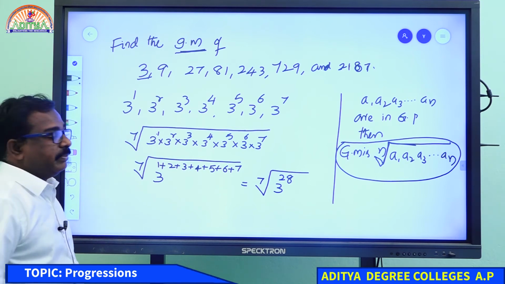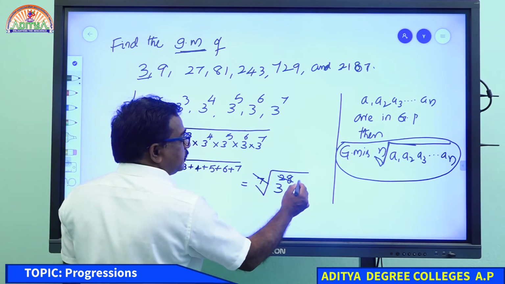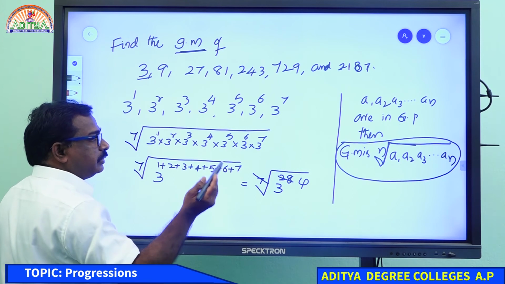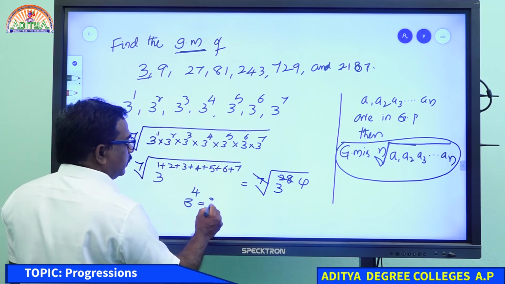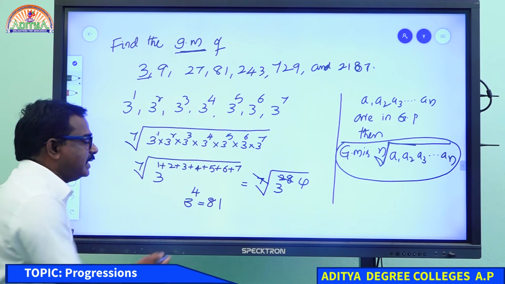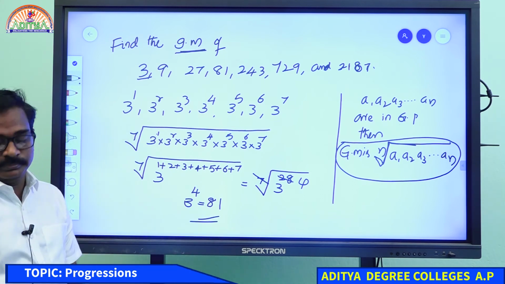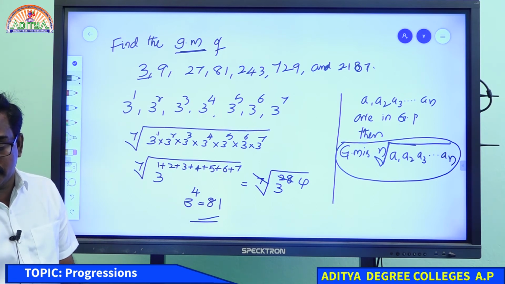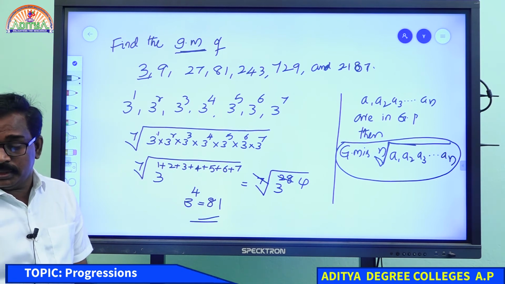3 power 28 means 7 will go 4 times. So 3 power 4 means 3 into 3 into 3 into 3. 3 3 is 9, 9 3 is 27, 27 3 is 81 is the answer. 3 power 4. Right, many of you have given 81, very good, right?